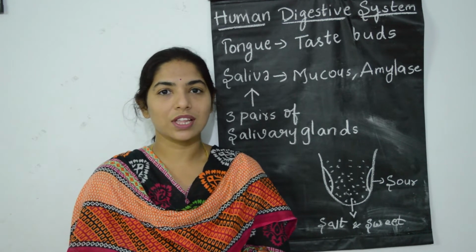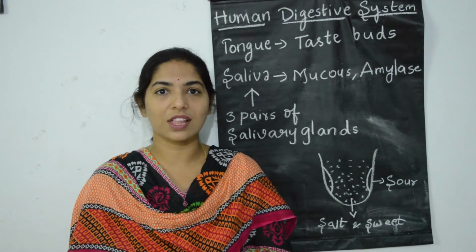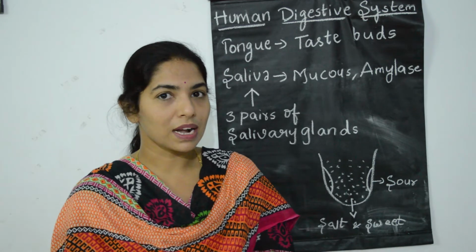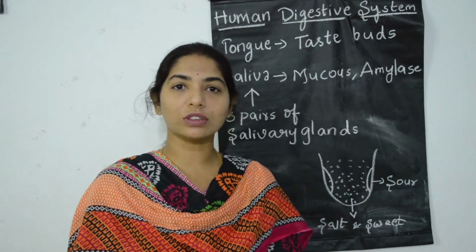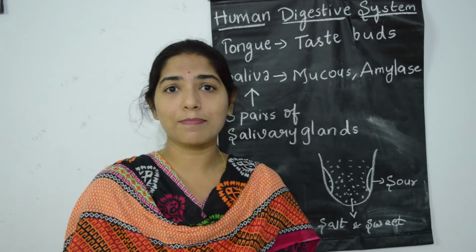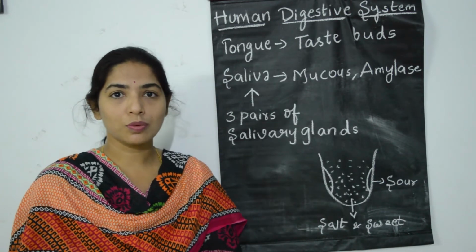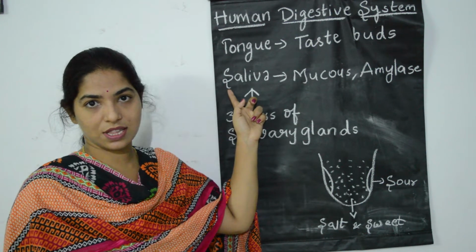In that we were discussing the first part, that is the mouth. We can even call it the oral cavity or buccal cavity. In the buccal cavity, the first digestion takes place. Both physical digestion and chemical digestion take place. There are three parts in the buccal cavity: one is teeth, two tongue, three salivary glands.